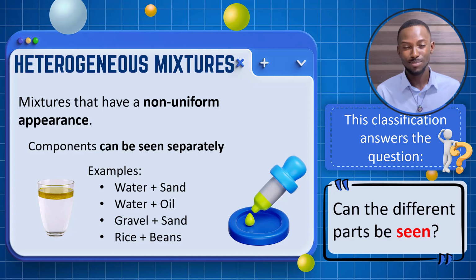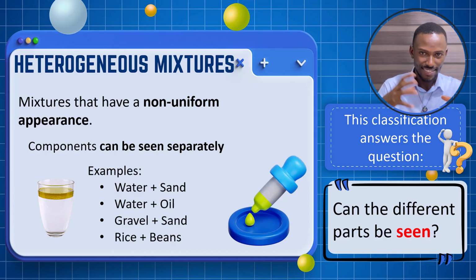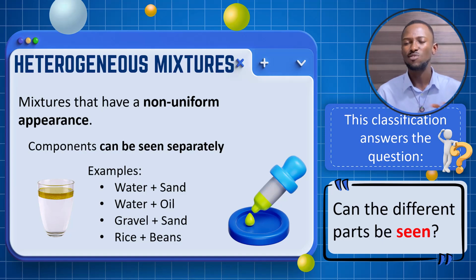For example, we have water and sand. If you mix water and sand, the sand is never going to dissolve in the water. Even after leaving it for some time, the sand will settle, and then you can still see the water and see the sand. So this is a heterogeneous mixture because the individual components can still be seen.